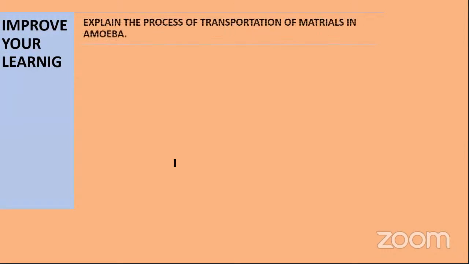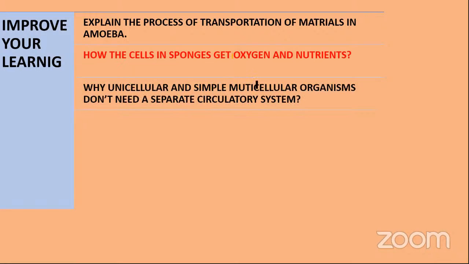Okay, improve your learning. Explain the process of transportation of materials in amoeba. How do the cells in sponges get oxygen and nutrients? Why don't unicellular and simple multicellular organisms need a separate circulatory system?